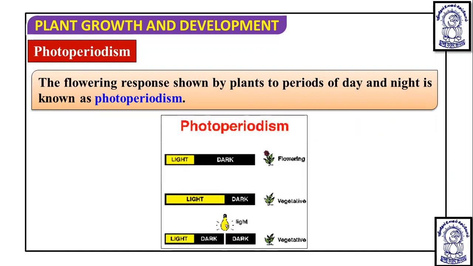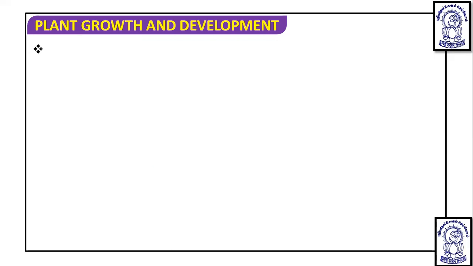Here you can see that in photoperiodism, suppose flowering is occurring in the first reaction, where the dark period is longer. If the light period is exceeded, the plant stays in the vegetative phase and flowering is not occurring. In the same way, if the dark period is broken by light, then also flowering is not occurring. So a particular efficient light period or dark period is required by different plants for their photoperiodism. How they are required and what the purpose is, we are going to discuss here.